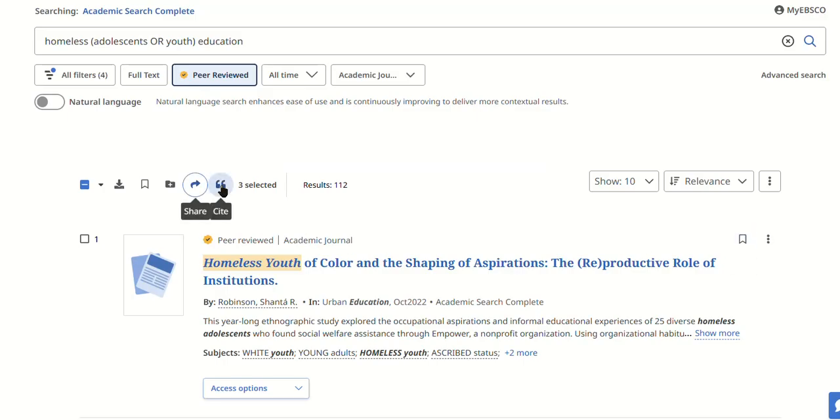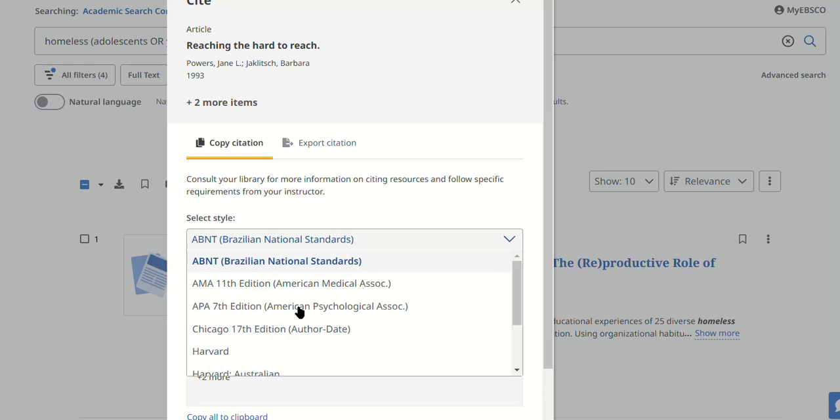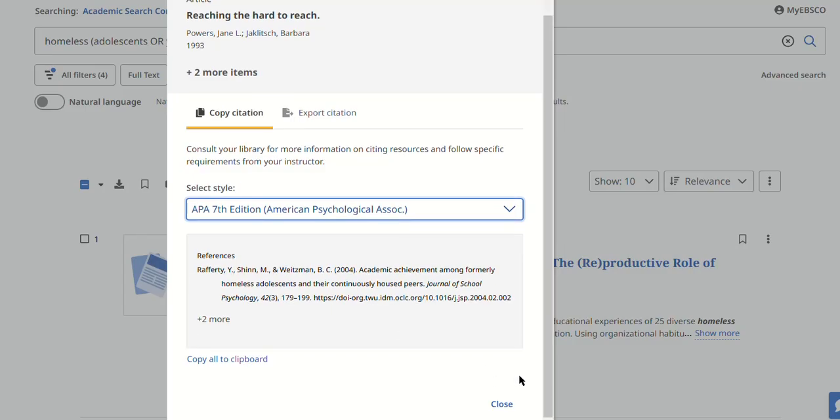The Cite button is particularly important. If you click on that, you can choose a citation format. In this case, I'll choose APA 7th edition. You only see 1 citation. We actually chose 3, but it says plus 2 more. If you copy to clipboard here, you'll have 3 citations that you can then paste into a document and save, and then you'll have the citation in proper formatted detail. It's not always perfect. Sometimes you have to fix things, but it's better than starting from scratch yourself.